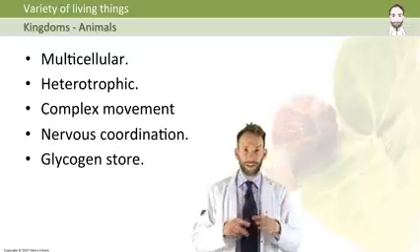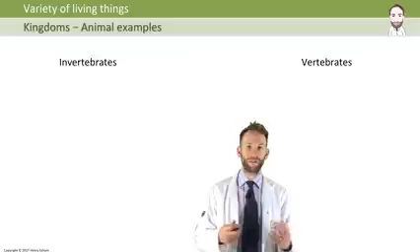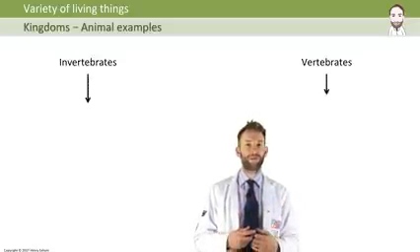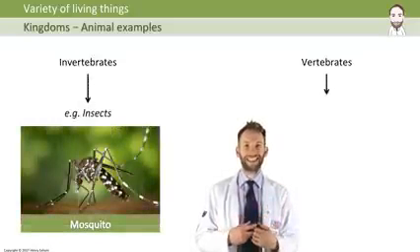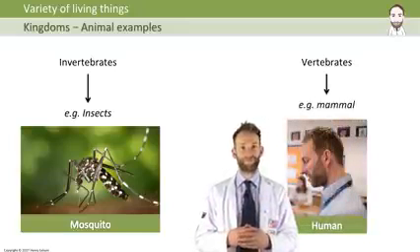Again, you can further divide animals and you might divide them into invertebrates and vertebrates where they have backbones or not. And an example of an invertebrate might be a mosquito type of insect. An example of a vertebrate might be a human, like a mammal.